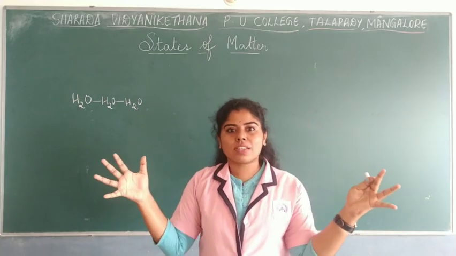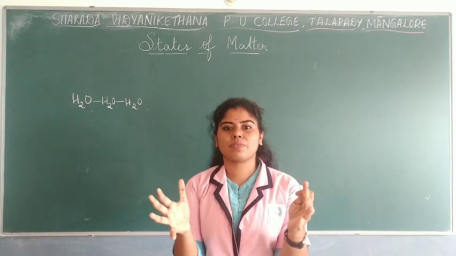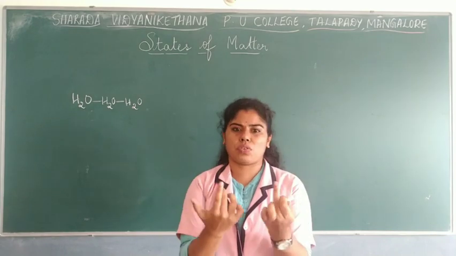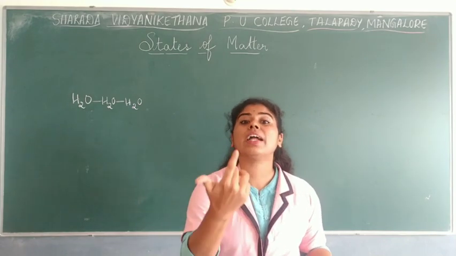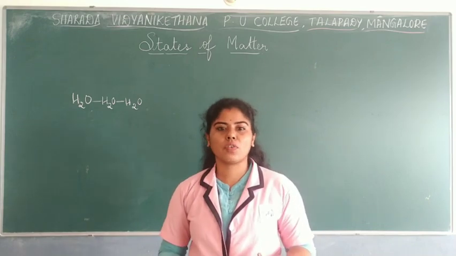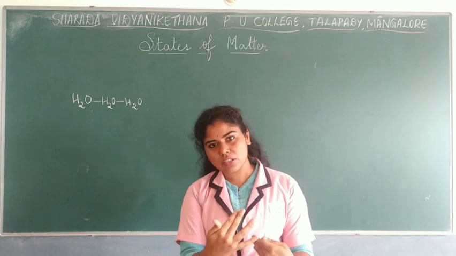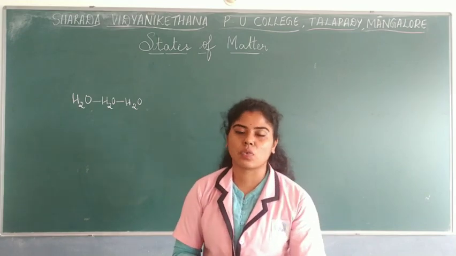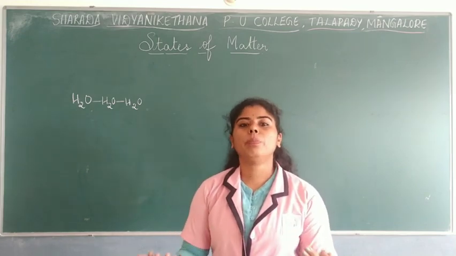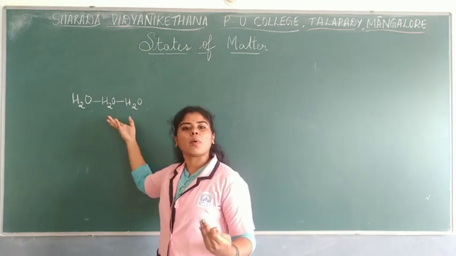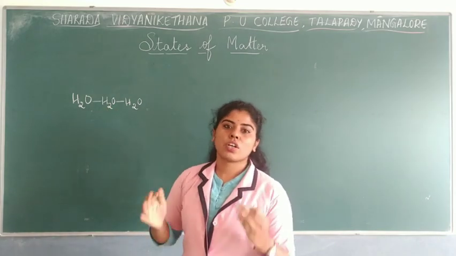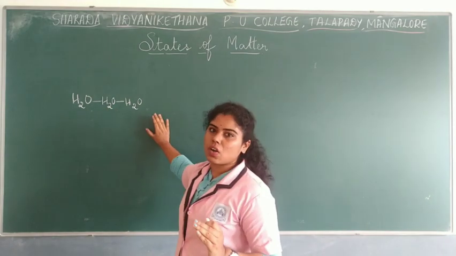Why? Because they accumulate themselves. How? By some force. That is what I told about the intermolecular force. So intermolecular forces can be attractive forces too, they can be repulsive forces too. Between whom? Between the atoms or particles or molecules. So that is what we are focusing on right now.